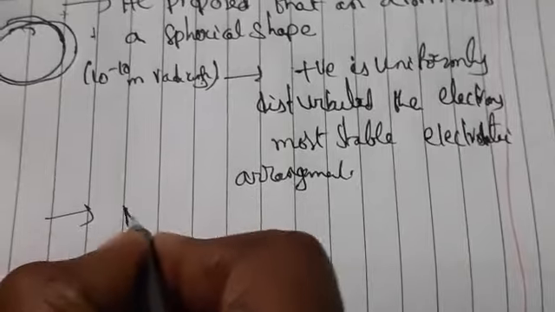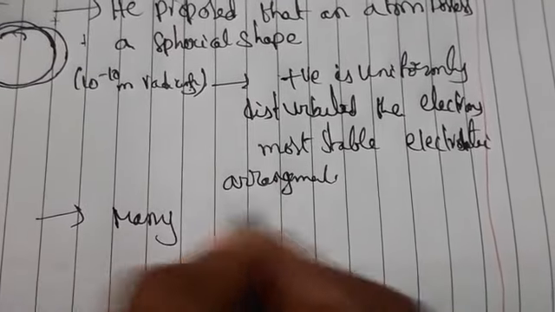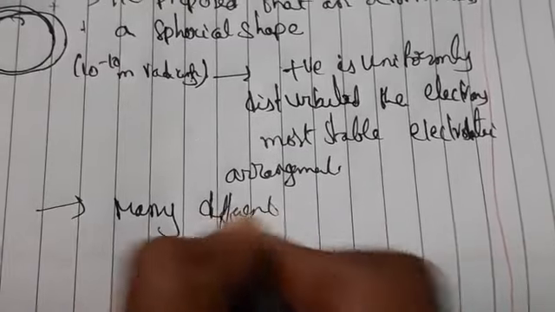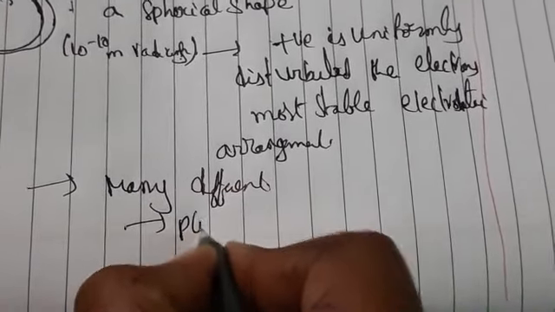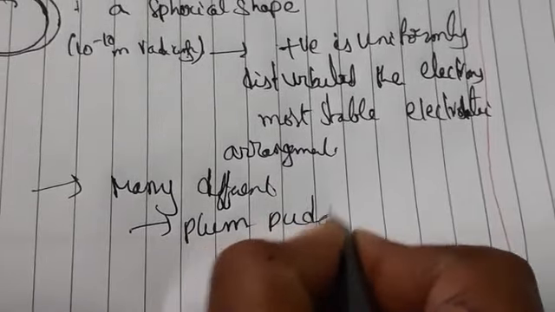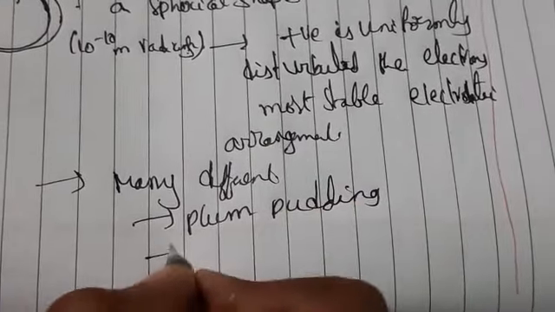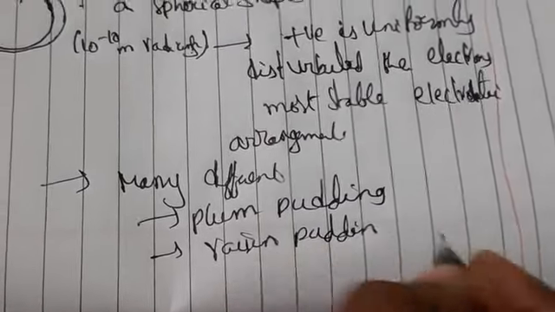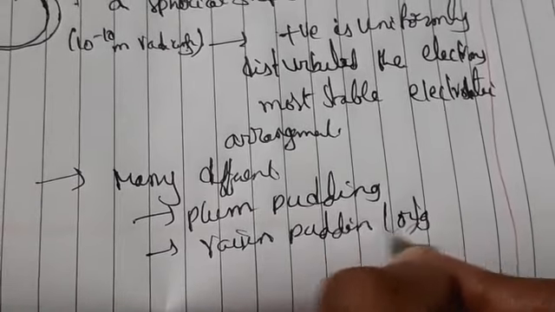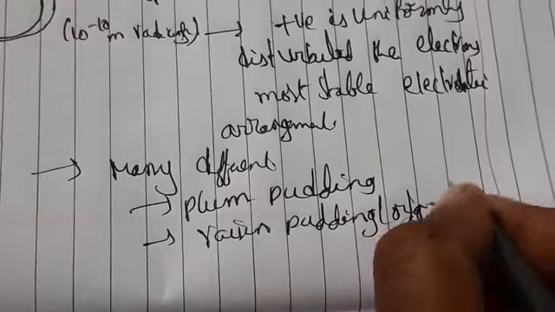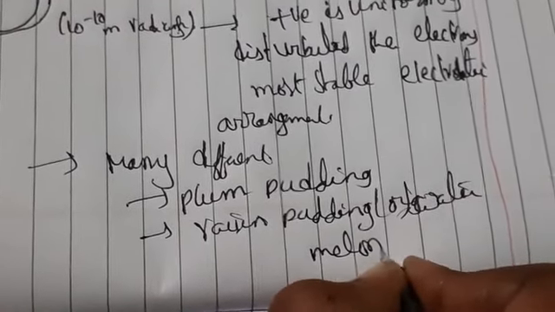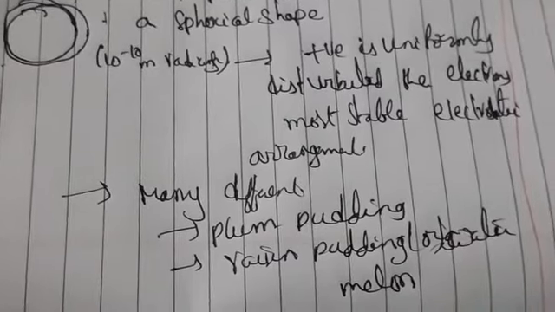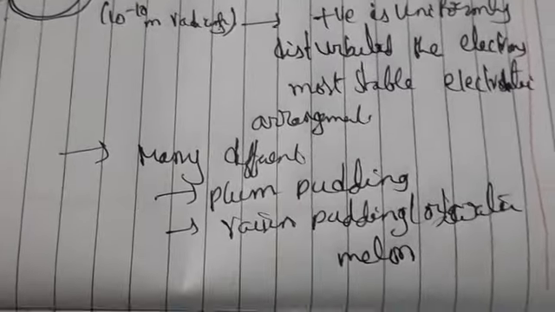He also told that many different names are given to this. One is plum pudding, another one is raisin pudding, or we can say watermelon model. So he proposed many names: one is plum pudding, another one is the raisin model.